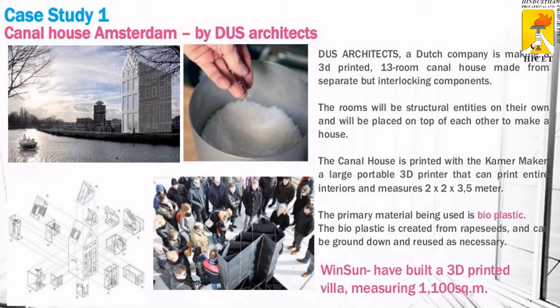The canal house is printed in a separate area and assembled in the Amsterdam area. The primary material being used is a bioplastic. The bioplastic is created from rapeseeds.